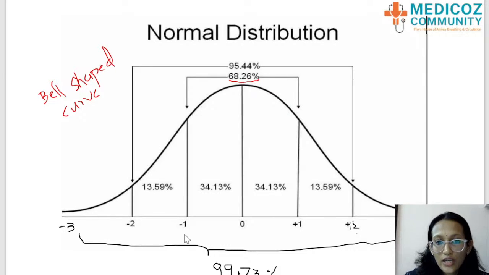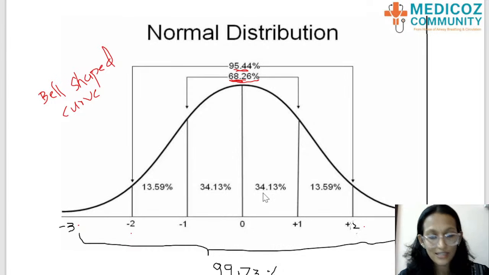Between -1 to +1 standard deviation will be 68.26% of the data. Between -2 and +2 standard deviation will be 95.4% of the data, and between -3 and +3 standard deviation will be 99.7% of the data. This is something that you must learn by heart.